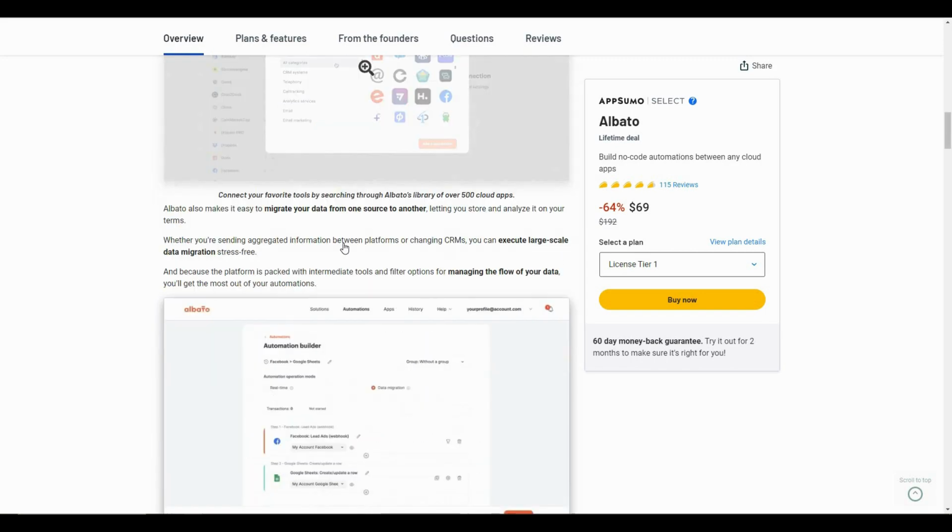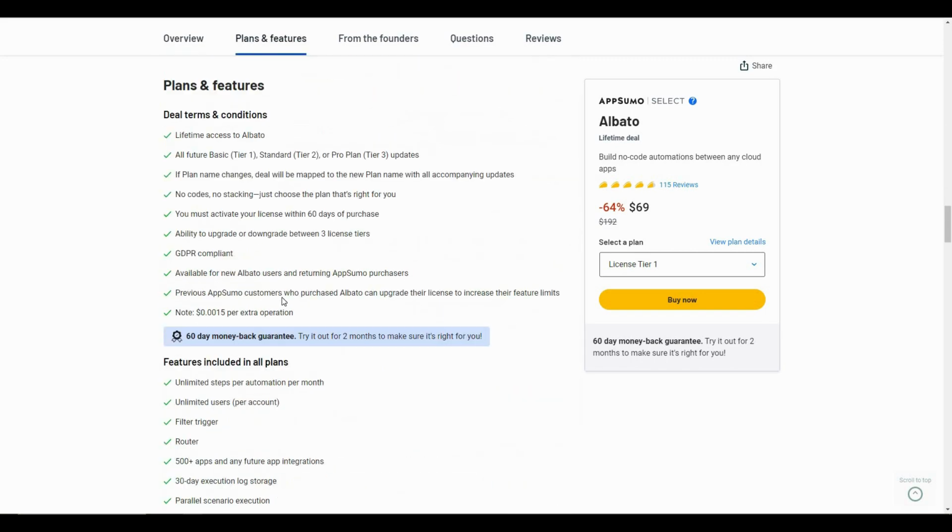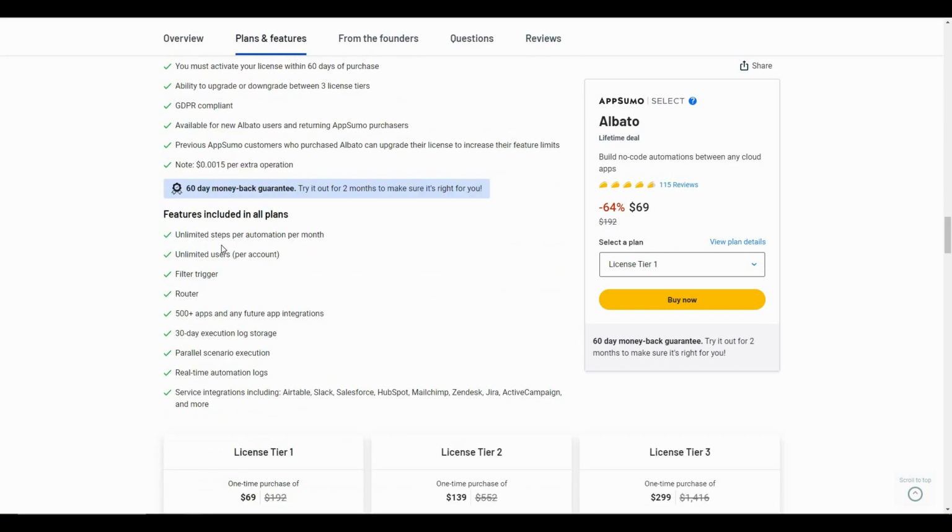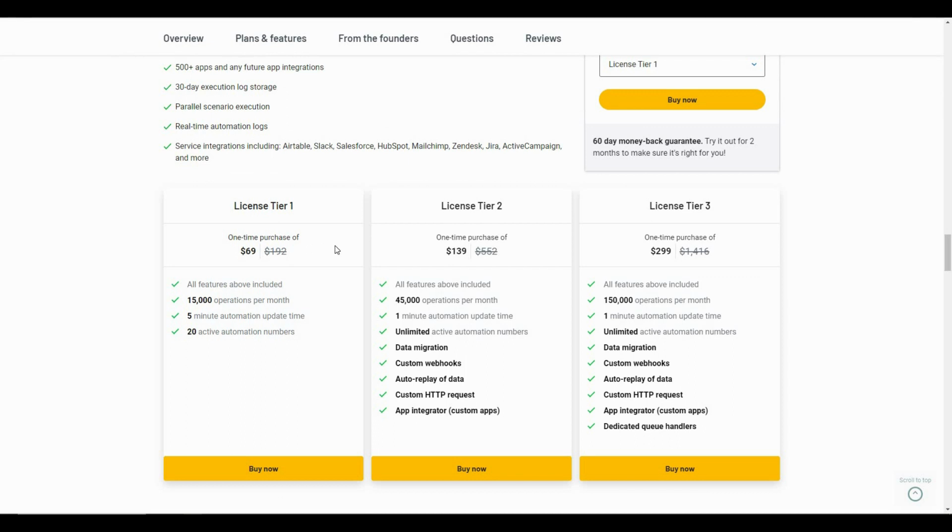Now let's have a look at the features that are available with this AppSumo deal. As you can see, with this deal you are going to get unlimited steps per automation, unlimited users. You also get the filter trigger feature, the router, 500 apps available, and also some other features. And these are 3 tiers that you can buy from AppSumo.